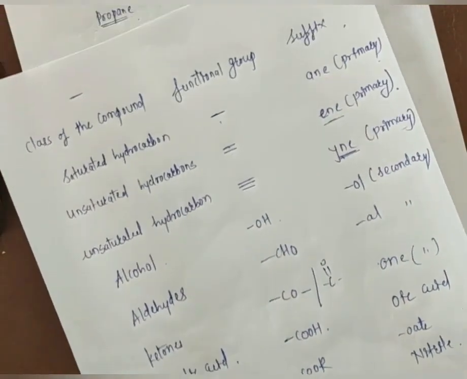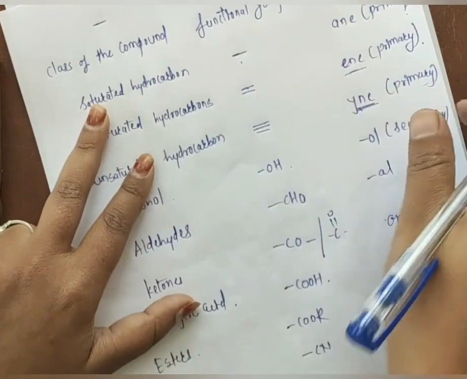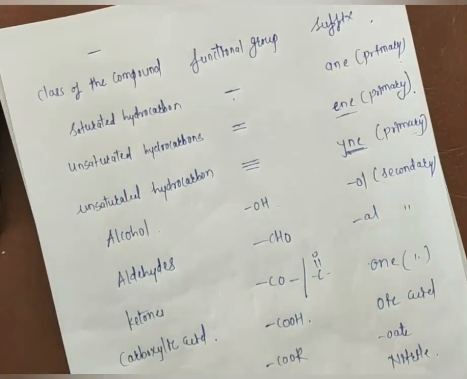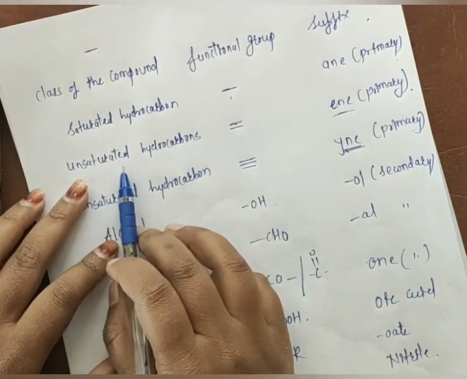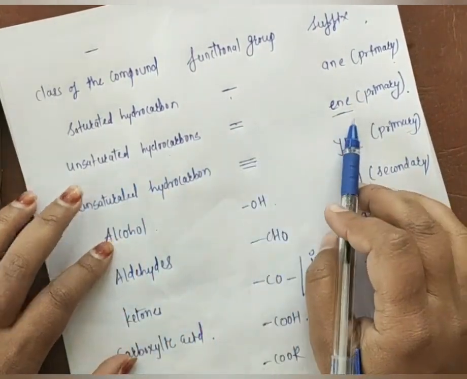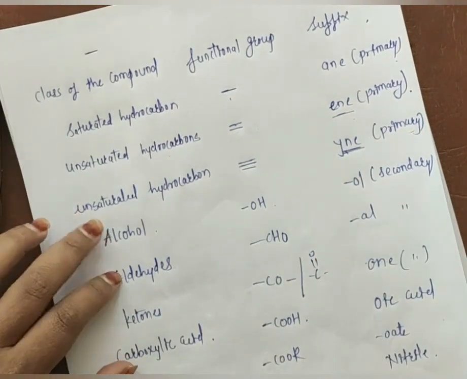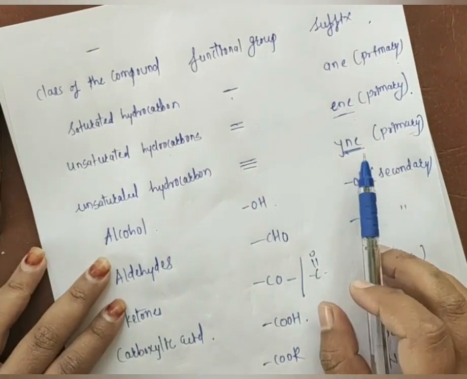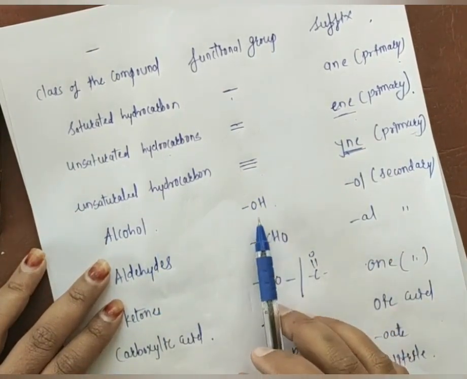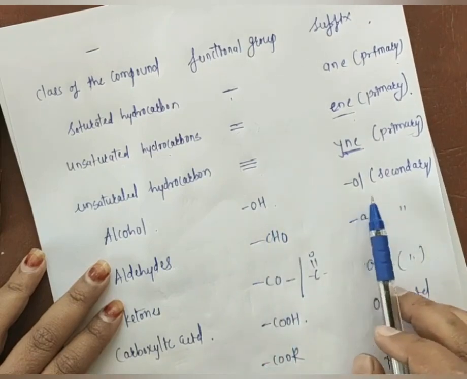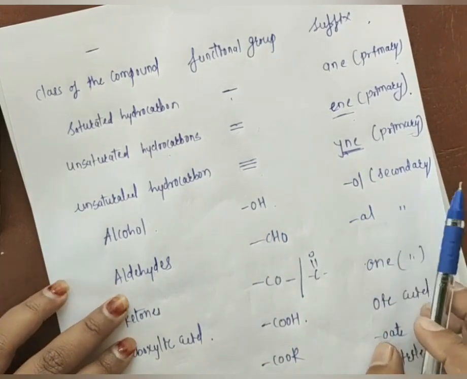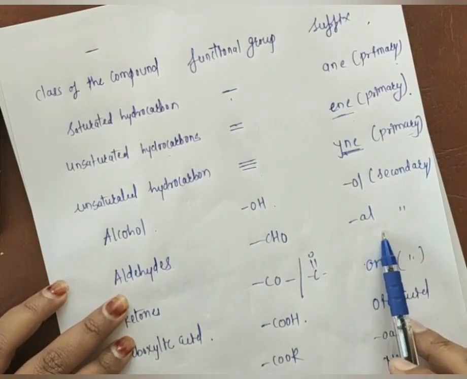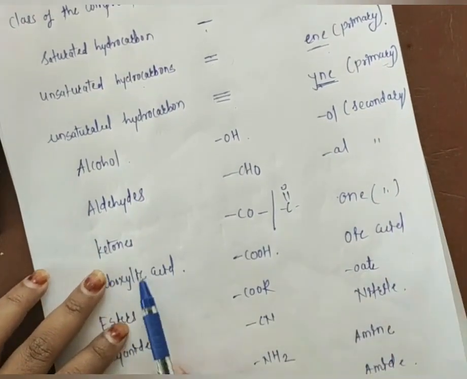First remember what the class of the compound is. If there is a presence of a saturated hydrocarbon, meaning we have carbon-carbon single bonds, in that case we have to use ANE as a suffix. For an unsaturated hydrocarbon, if there is a presence of a double bond, we have to use ENE as a suffix. Unsaturated hydrocarbon having a carbon-carbon triple bond, we have to use YNE as a suffix. If we have alcohol, the functional group is OH, and we have to use OL as a secondary suffix. For the aldehyde, the functional group is CHO, and you have to use the suffix AL.